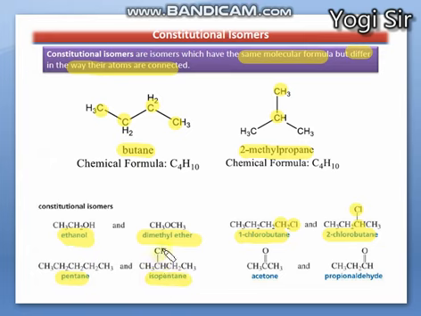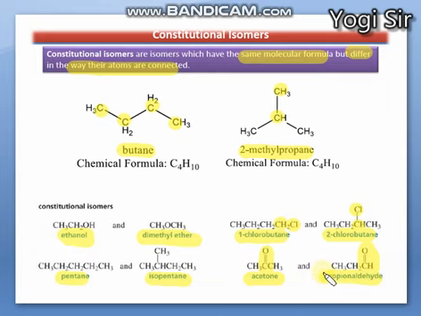Isopentane has branching on the second carbon, and they are both structural isomers. And similarly, acetone and propionaldehyde have the same number and type of atoms, but again the functional group is different. Here the group is a ketone, acetone, which is propanone, but here the functional group is an aldehyde, CHO. So both are functional group isomers of each other, right?